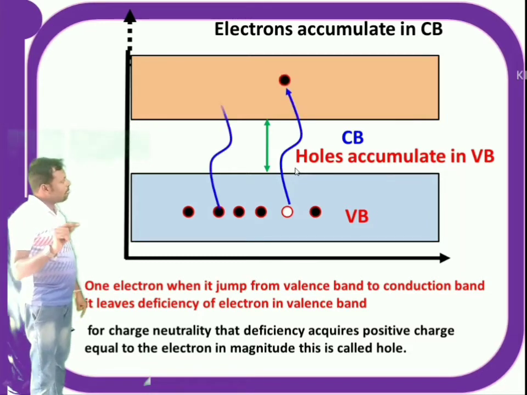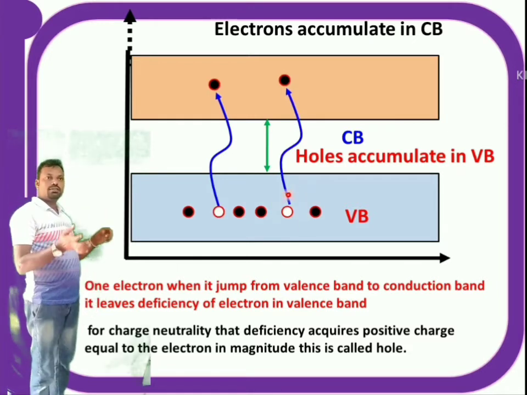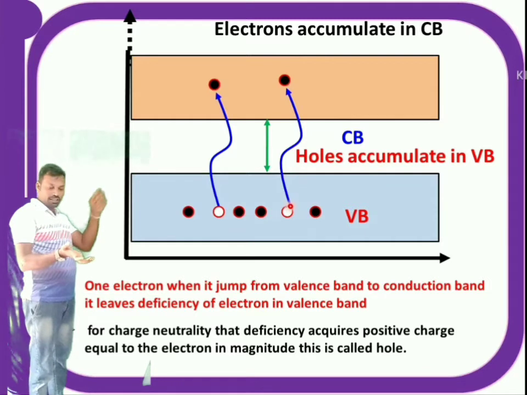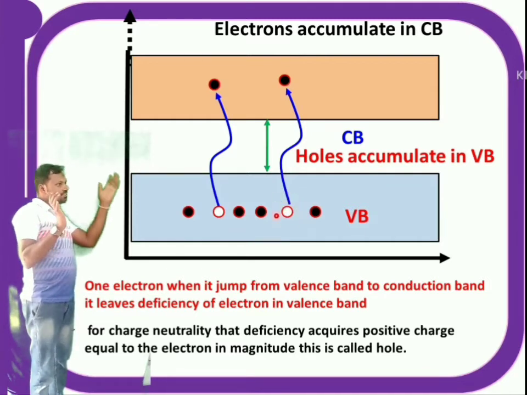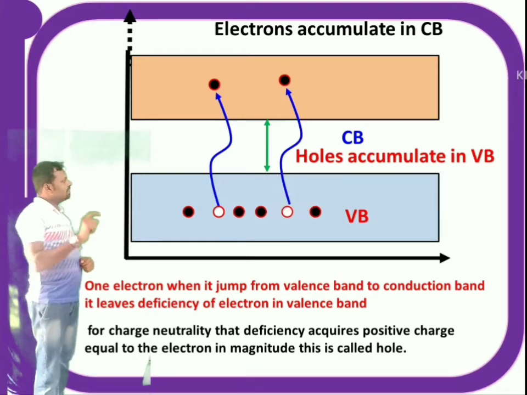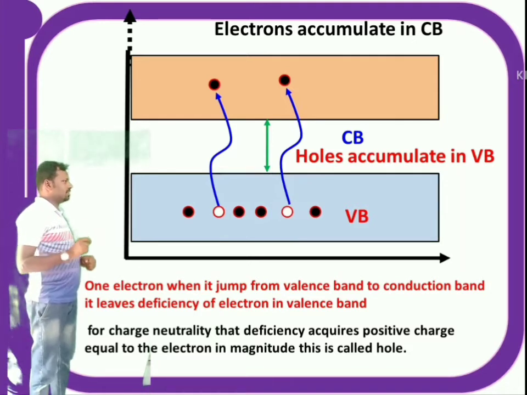Now there is a gap of electron, that is called deficiency of electron. Since the material is neutral, when an electron is jumping from the valence band to the conduction band, for charge neutrality one minus is leaving, then what is left there? Plus. So that deficiency of electron acquires positive charge, that is called a hole.